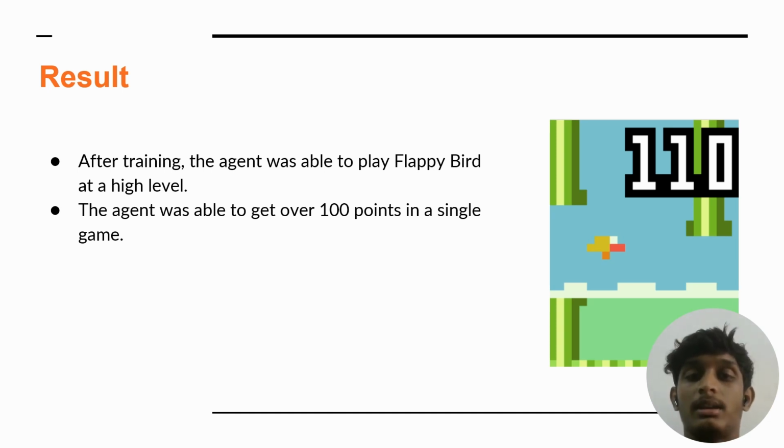Each time of playing the game, it receives a reward for each point. So the agent would then use this to gain the reward in the Q table, and it updates it at each and every step so that the agent gets the maximum reward. After playing this game multiple times, the agent's Q table will be very accurate, and this would allow the agent to make the best possible decisions in order to control the bird, avoid the pipes and increase the score. So in the result, the agent would be able to play Flappy Bird at a higher level and score easily over 100 points in a single game.